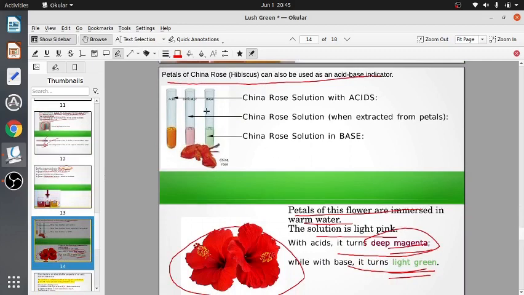This is the neutral solution. What color is it? It's light pink. When you add it to acids, it becomes deep magenta. And when you add it to base, it becomes light green. So light green color of the China rose petal will indicate base, and deep magenta color will indicate it is an acid. So China rose petals can be used as indicators. All we have to do is soak the petals in warm water and wait for some time until we get a light pink solution.